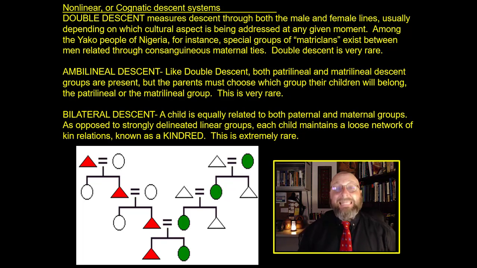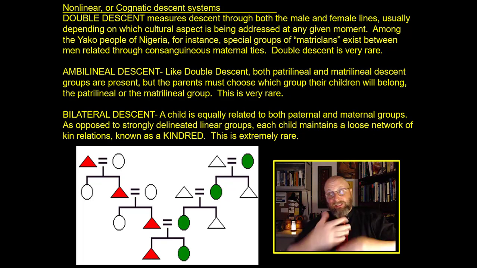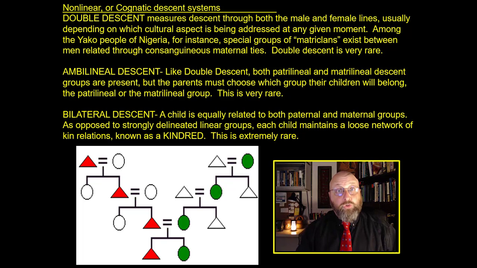Then there's something called bilateral descent, in which a child is equally related to both paternal and maternal groups. And this is opposed to strongly delineated linear groups. Each child basically maintains a loose network of kin relations called a kindred. This is extremely rare and generally only found among societies that suffer major cultural trauma.